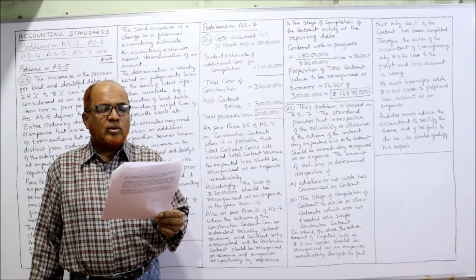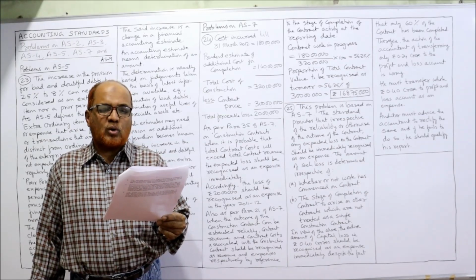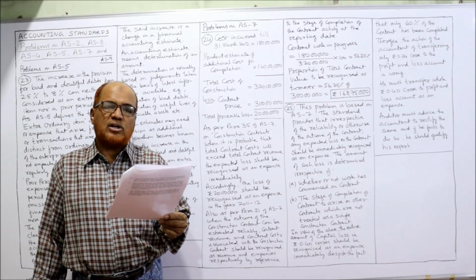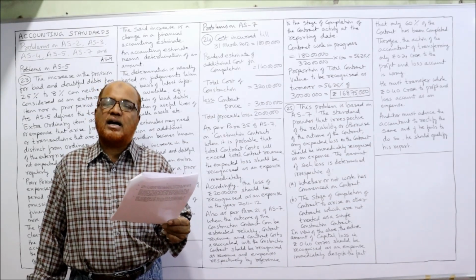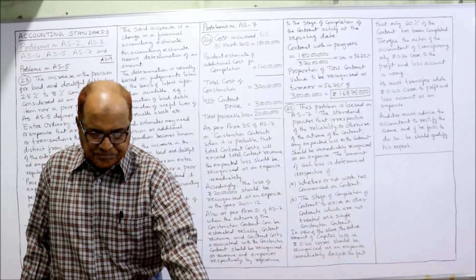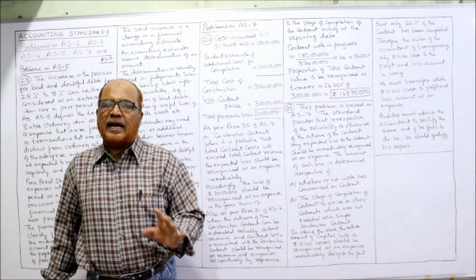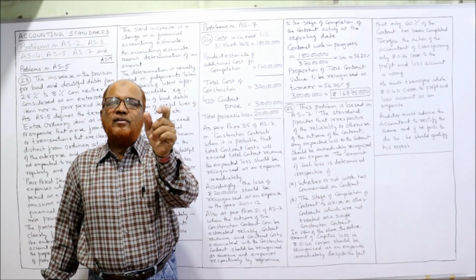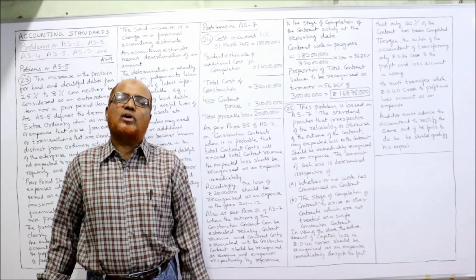Then the accountant transferred rupees 0.24 crore, that is 60% of the total loss of 0.40 crore, to the profit and loss account in the current year. Comment. Actually the total loss is coming to 40 lakh. How? 2.40 minus 2.00, 0.40 crore or 40 lakh.